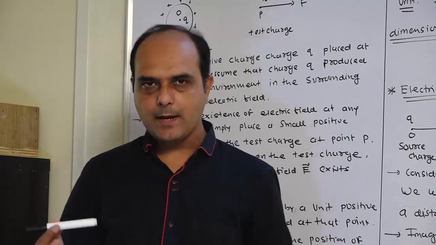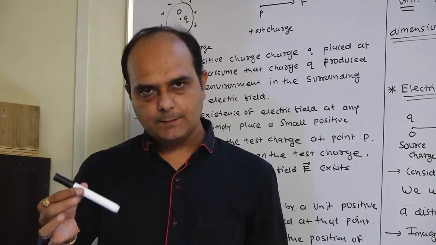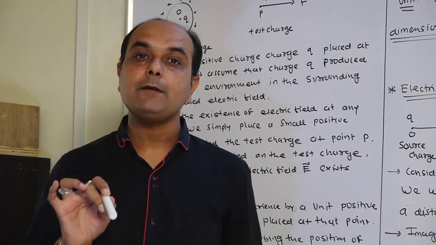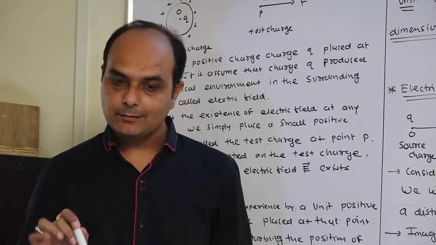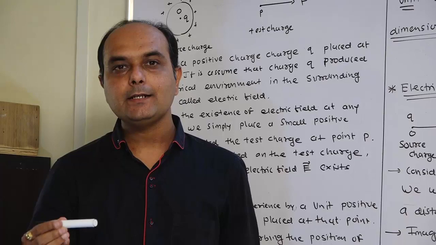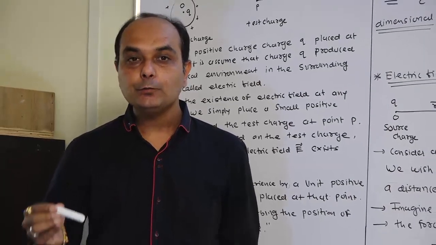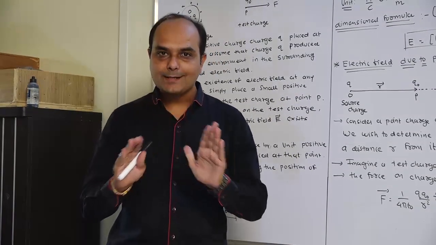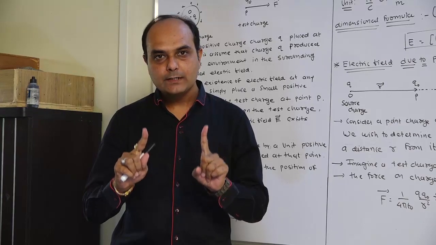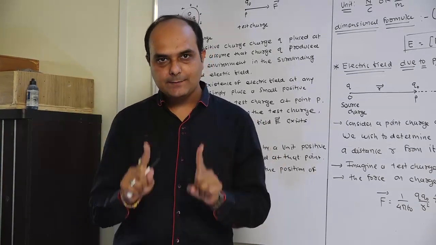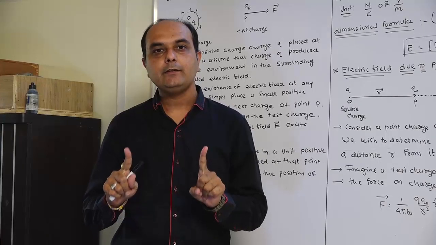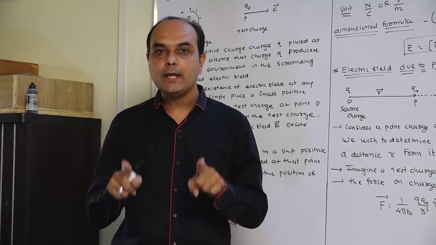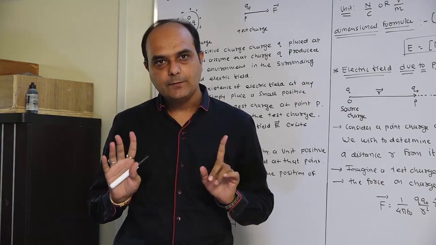For example, this is my pen. Suppose we release this pen, then it will move in the downward direction under the effect of which force? Gravitational force. Between the earth and this pen, a gravitational field exists, and due to this field the force is exerted. But if the field is absent, then the force is not possible. On another body, we can exert force only when the field is present.